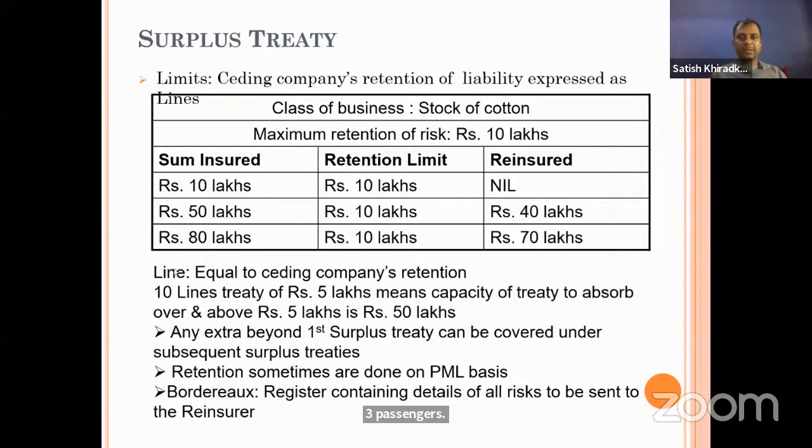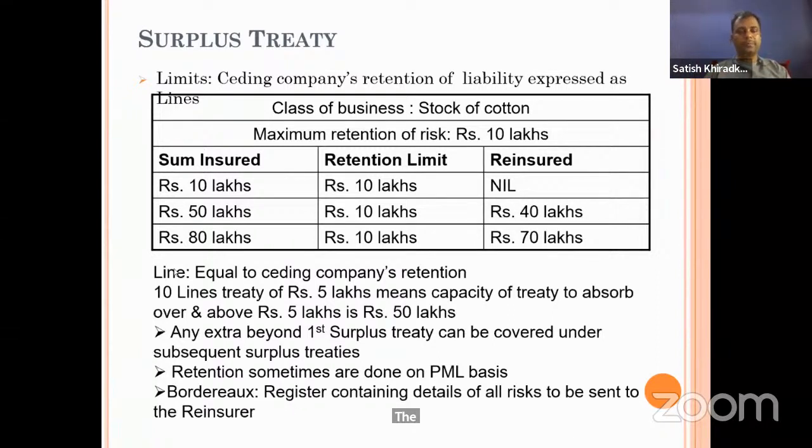Now we are going to the next proportional type, that is surplus. In surplus, we already discussed that a particular amount is retained by the company, which is called a line, or retention. Whatever the insurance company is keeping on their books, the cession is termed in the form of lines.